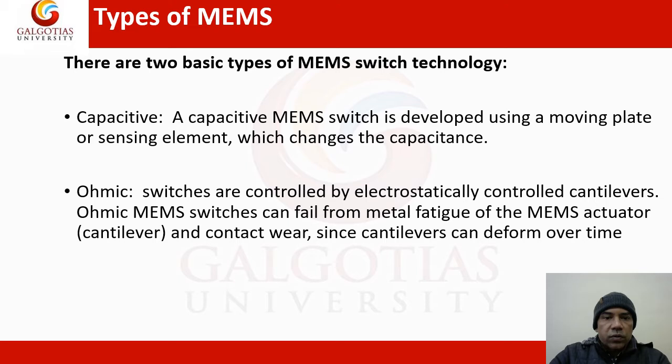There are two basic types of MEMS switch technology. One is capacitive, another is ohmic. A capacitive MEMS switch is developed using a moving plate or sensing element, and ohmic switches are controlled by an electrostatically controlled cantilever, which can fail from metal fatigue of the MEMS actuator or contact wear, since the cantilever can deform over time.